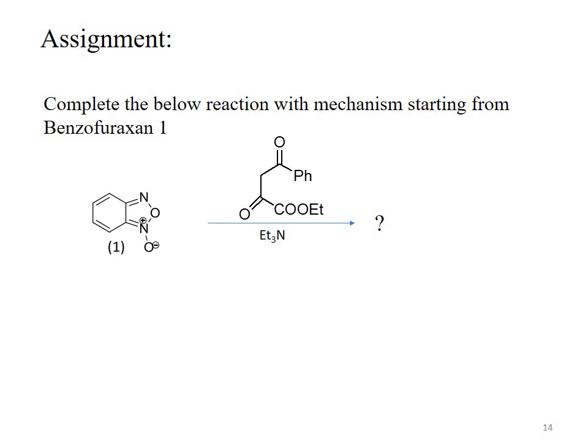Dear students, up till now we have discussed the supposed mechanism as well as the reactant and product of the Beirut reaction. We have seen in these slides that the reactant of the Beirut reaction is the benzofuraxan, and the numbering starts from the quaternary nitrogen, and then the next oxygen is at position 2.